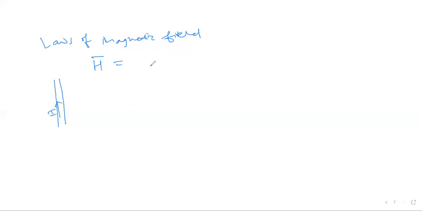What the law says, Biot-Savart's law, is if there is a current carrying conductor, okay, so suppose there is a current carrying conductor. Now because of this, there will be a magnetic field, right? There will be a magnetic field, right?